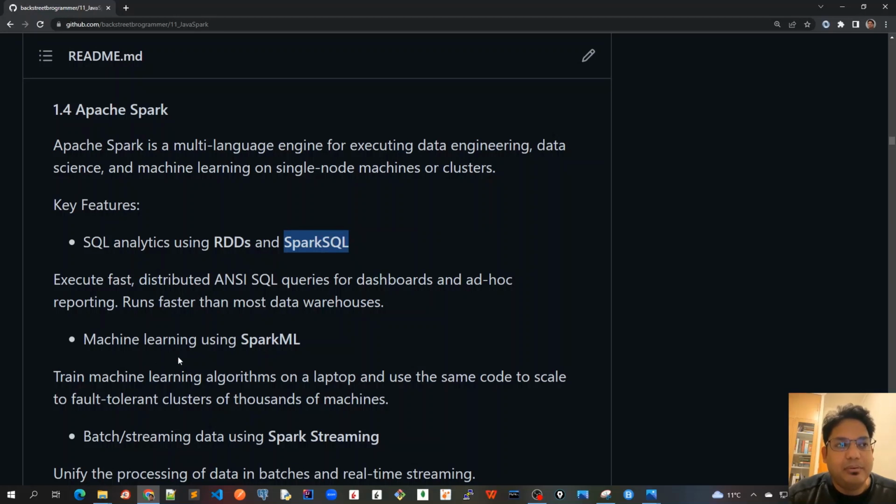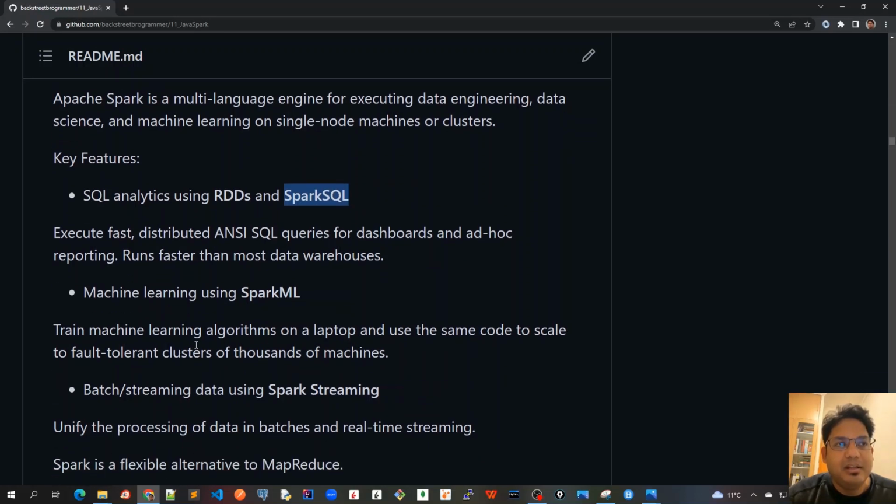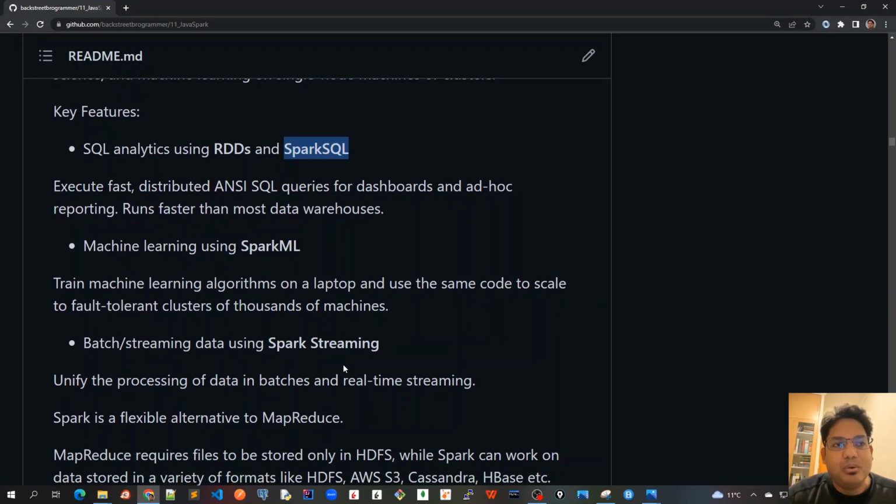The second module that we will discuss is machine learning using SparkML. Train machine learning algorithms on a laptop and use the same code to scale to fault-tolerant clusters of thousands of machines. The third module is about batch and streaming data using Spark Streaming. The streaming can come from anything like Apache Kafka or just a socket stream, and from a socket we can read all the streaming data. It helps to unify the processing of data in batches and real-time streaming.